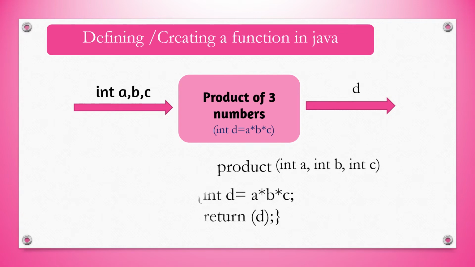And now the function body. Here we have declared a variable int d. Find the product a into b into c and return d. That means the answer is going back to the main program or calling function. So int d, that means int is going back. So here int will be coming. If d is float, here float will be returned. So this is the way how to create a function. And public static is optional. Even if you don't write it, the function will be treated as public.